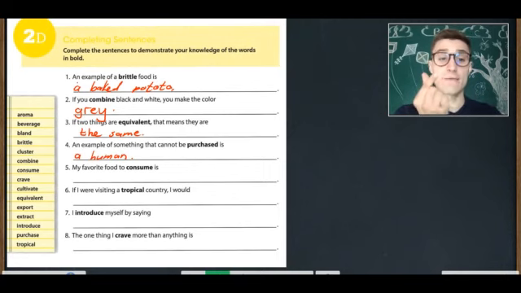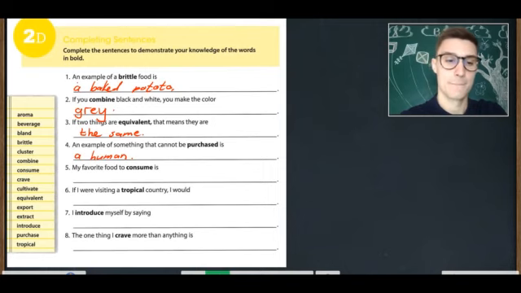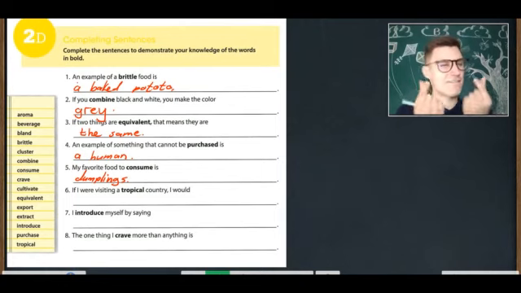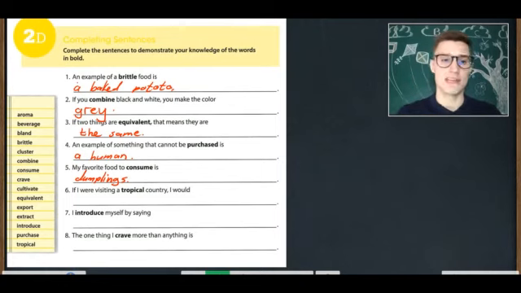Number 5. My favorite food to consume is... What's your favorite food? Dumplings. My favorite food to consume is dumplings. What's yours? I like pork dumplings. So nice. Number 6.